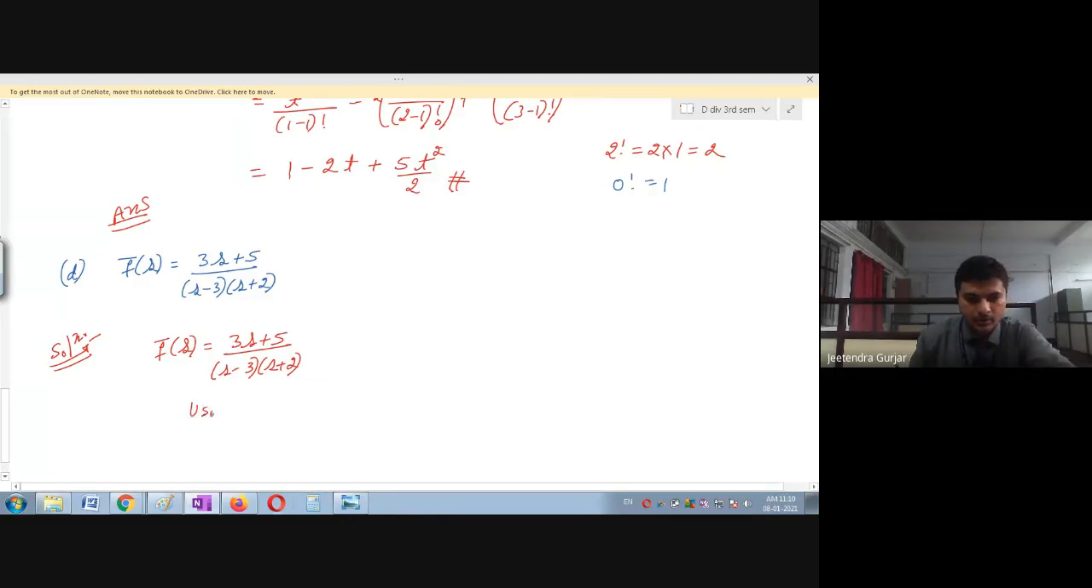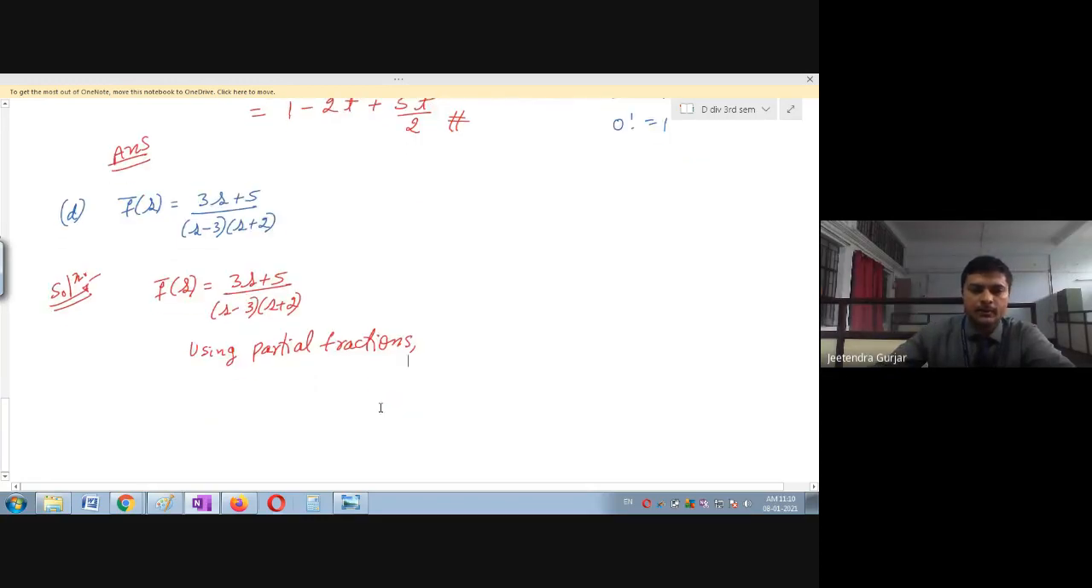So you are going to use partial fraction, because this is the easiest way of solving. What do we have in the question? You can see this is 3s plus 5 upon s minus 3 and s plus 2. This is the only way to split this equation: you can see this is A upon s minus 3 plus B upon s plus 2.